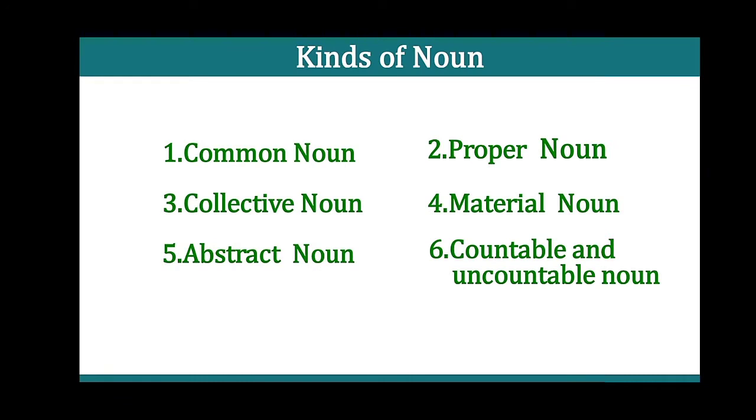Now, let us learn about different kinds of noun. I have summed up over here a total of 6 kinds of noun: common noun, proper noun, collective noun, material noun, abstract noun, and countable and uncountable noun. So let us know something more about these.